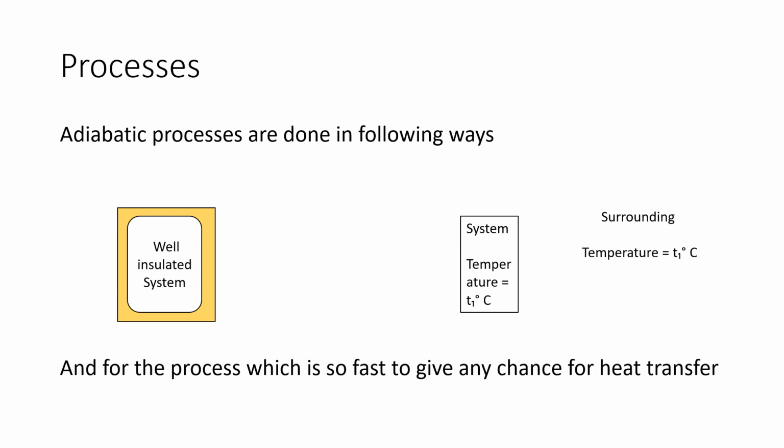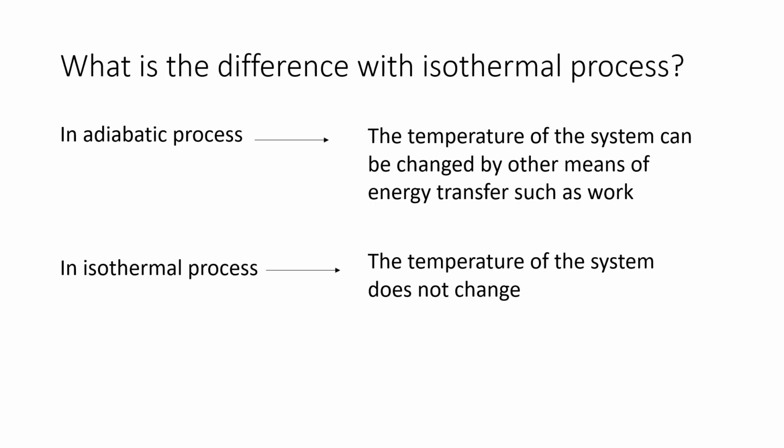Number two is when the system temperature and surrounding temperature are equal. That means no heat transfer will take place because they are already in equilibrium. And in another case, when any process takes place so fast that there is no chance of heat transfer either from the system to the surrounding or from the surrounding to the system, then that process is also referred to as an adiabatic process.